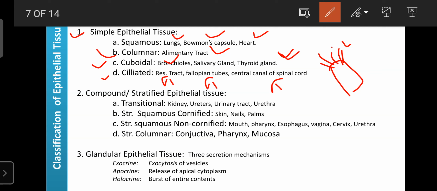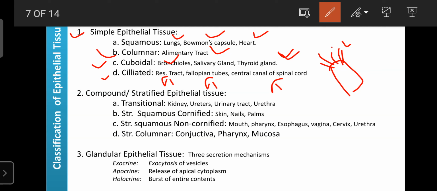So this is due to the presence of the ciliated simple epithelial tissues. They are also present in the central canal of the spinal cord, where they are helpful for the movement of electrolytes according to the action potential that comes from the brain or CNS. Okay, so next one is the